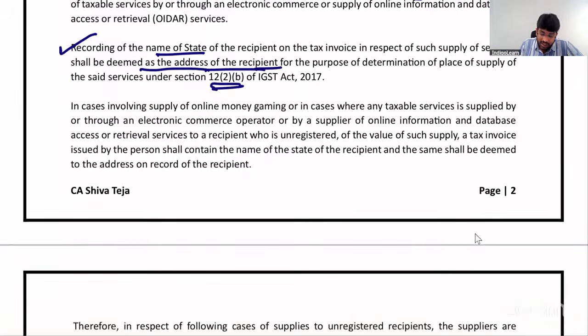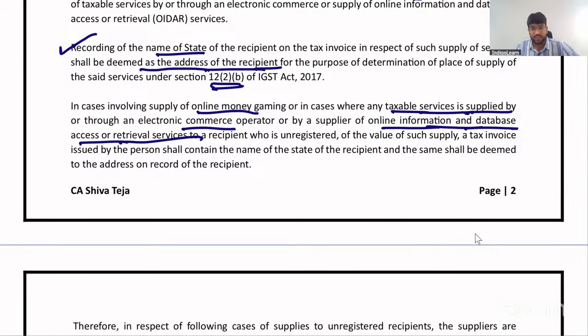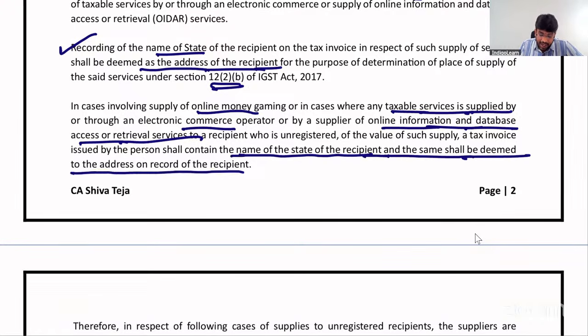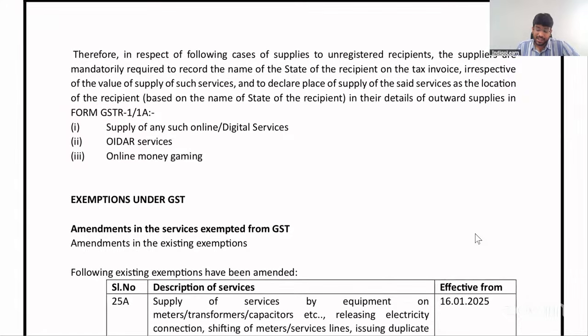So in case involving online money gaming, where a taxable service is supplied through an e-commerce operator or a supplier of online information database access retrieval services to a recipient who is unregistered person, a tax invoice shall contain name of the state of recipient, and the same shall be deemed to be address on record. So name of the state is there, that is sufficient, and that is deemed to be address on record. So therefore, in the following case of suppliers to unregistered person, suppliers are mandatorily required to record the name of the state. Which case is online or digital service, OIDAR service, online money gaming.